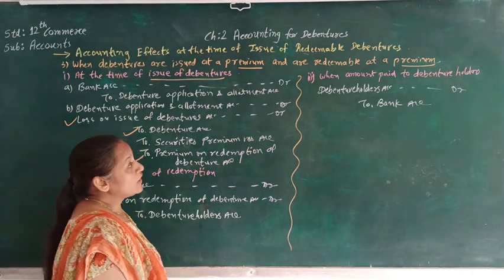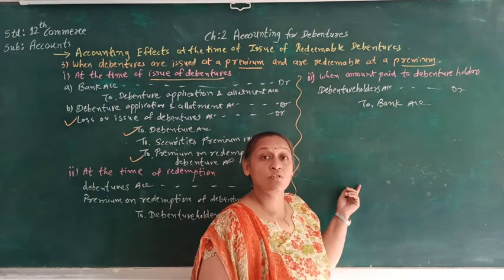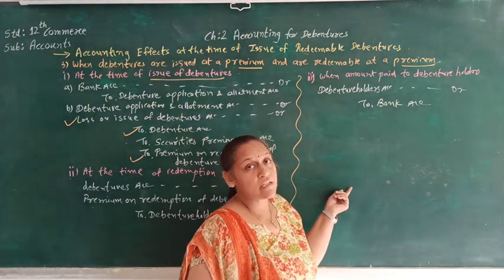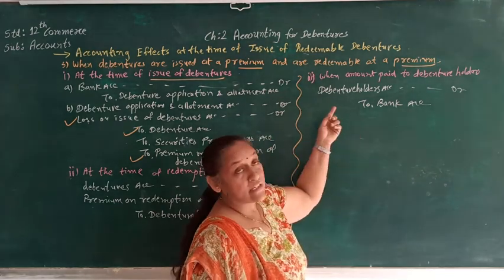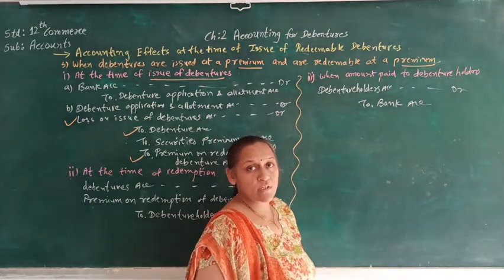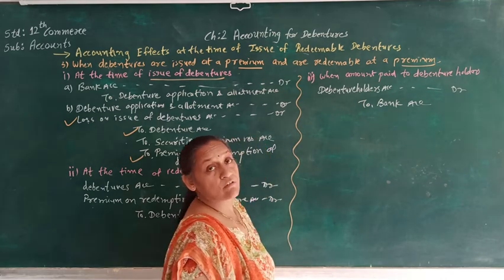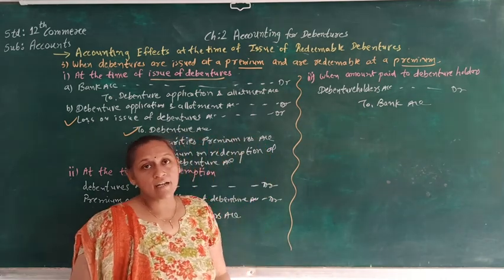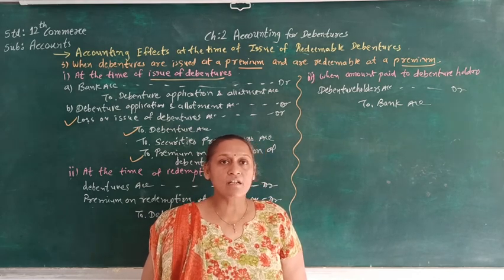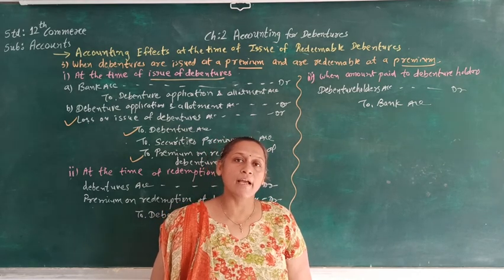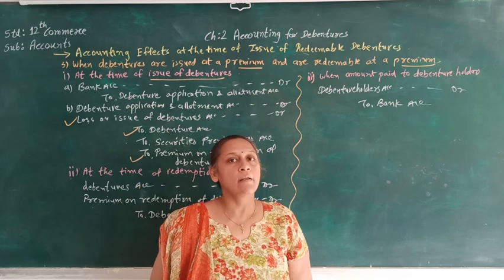And again, when we are going to pay the same amount to the debenture holder, as the money will be going from the bank account, it is going to be credited and the debenture holder will be getting the benefit of that. So debenture holder account debit to bank. This journal entry is supposed to be passed at the time of issue of debenture when the issue is at premium and redemption is also at premium.